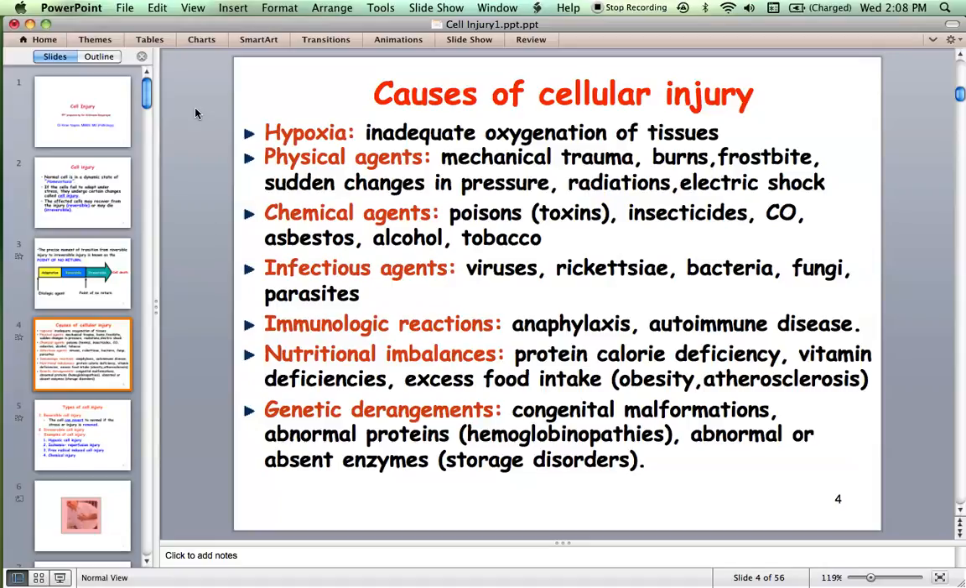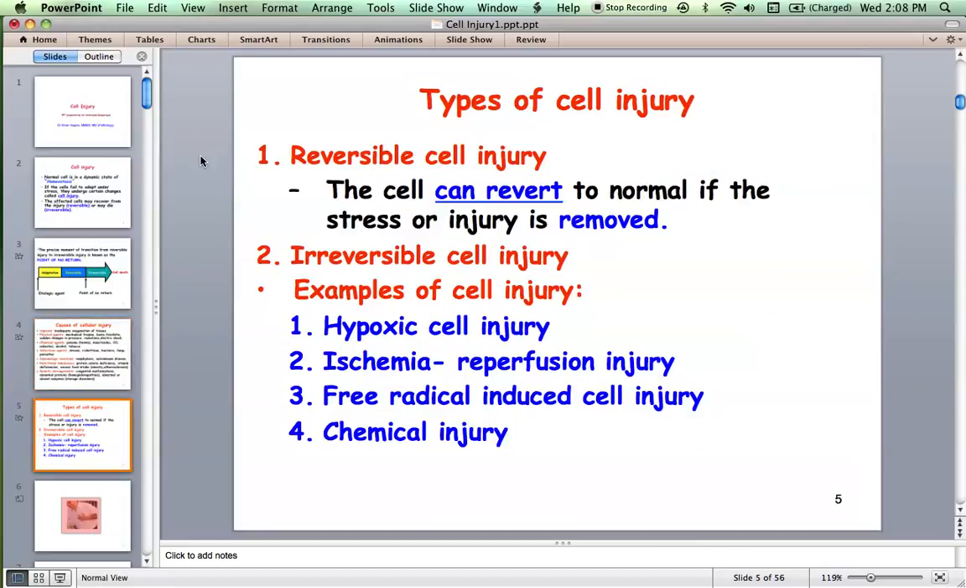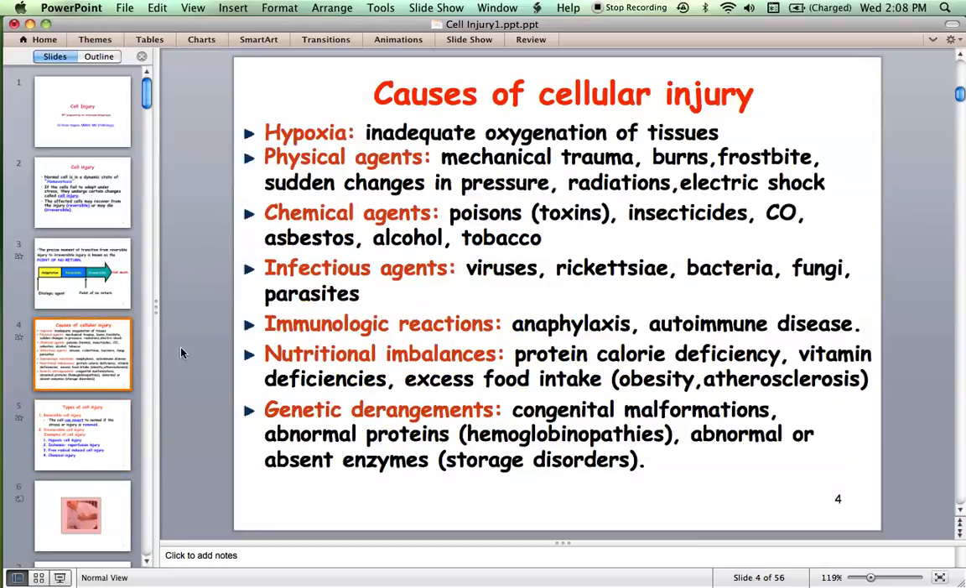Similarly, at a cellular level, the same holds true. A cell can get injured whenever there is inadequate oxygenation, what you call hypoxia. Physical agents like mechanical trauma, burns, radiation, electric shock, chemicals, as I said, poisons, infectious agents. I'll not read the slide, I'm not a news reader. You read it on your own. Something to explain, I'll explain. Nutritional imbalances and genetic problems can actually injure cells.